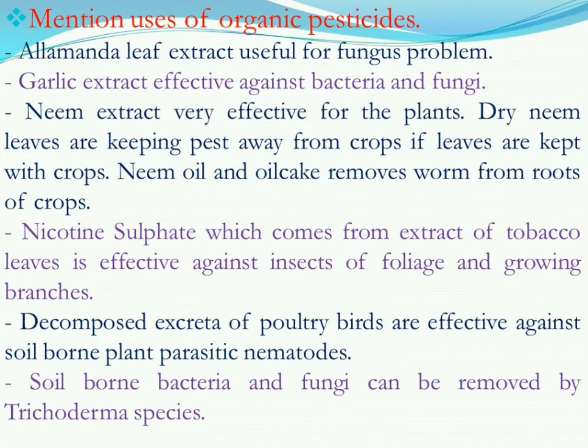Last but not the least, soil-borne bacteria and fungi can be removed by Trichoderma species. If we use Trichoderma species, it can be very effective against soil-borne bacteria and fungus. So these are organic pesticides which work very effectively against pests, and they have a little bit of side effect which we can ignore, but if we use them they can be very effective for our crops.